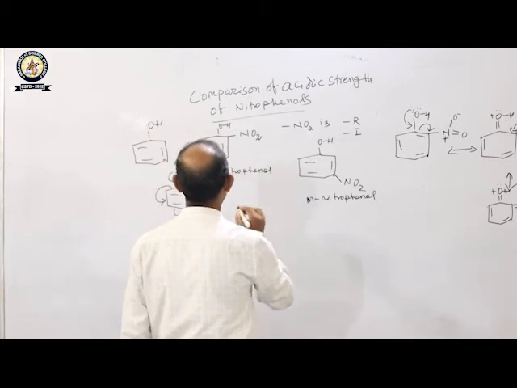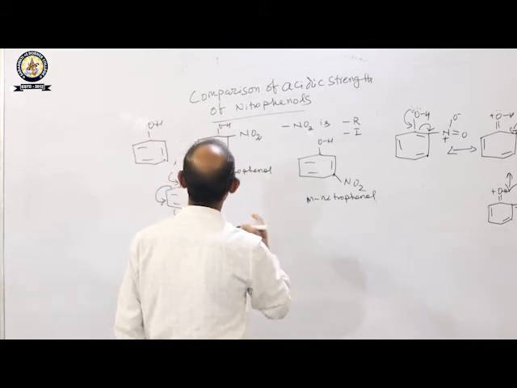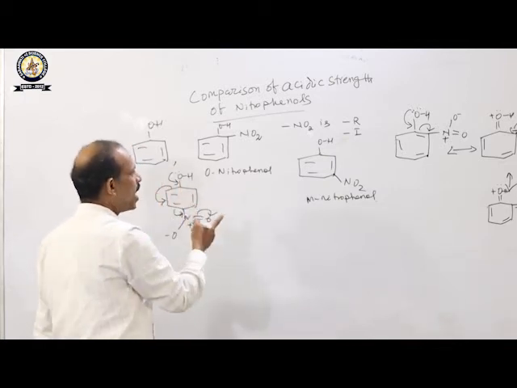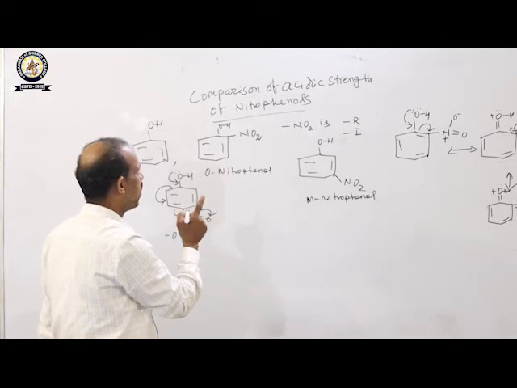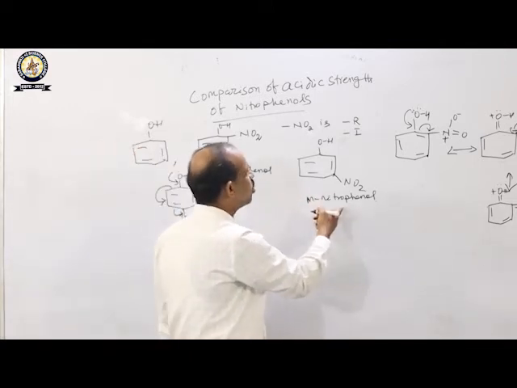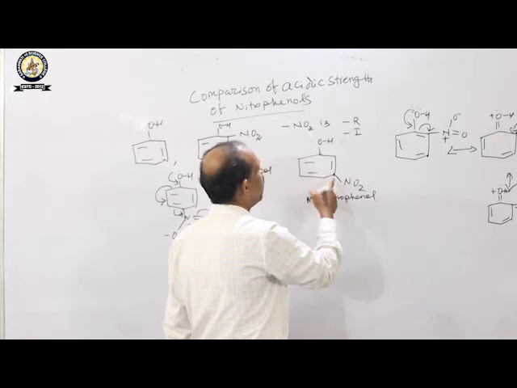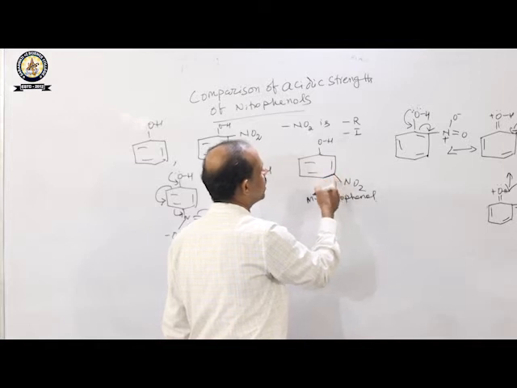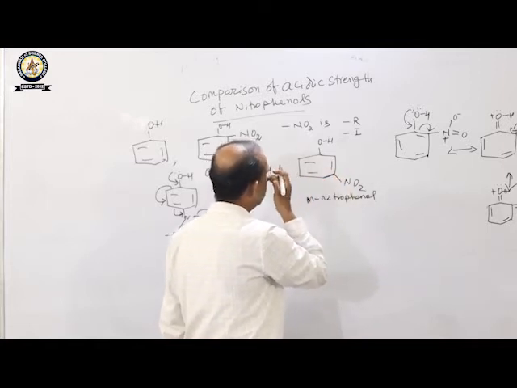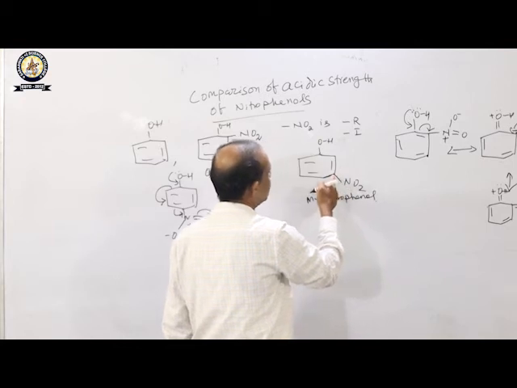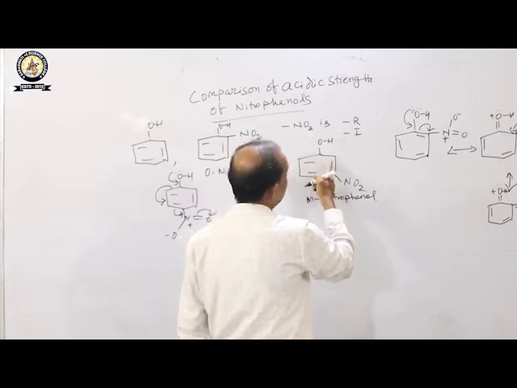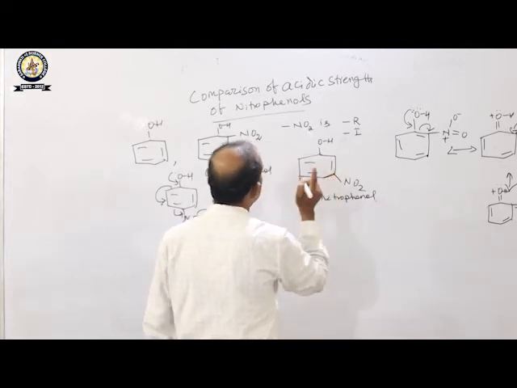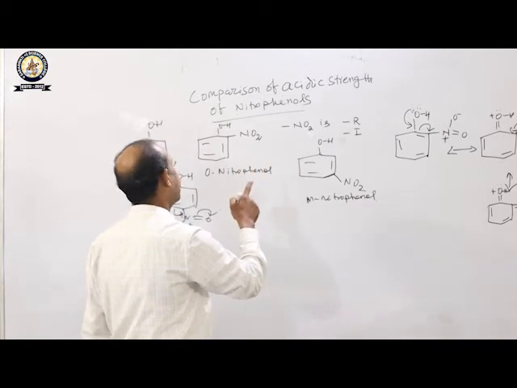Suppose I am writing here. Now you see that all nitrophenols are more acidic than phenol due to minus R effect as well as minus I effect. But in case of metanitrophenol, what will happen? There is no minus R effect, so it can only show minus I effect. Negative charge will not be developed on this carbon atom. So all nitrophenols are more acidic than phenol.